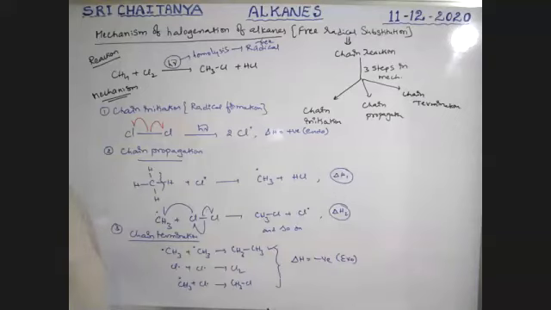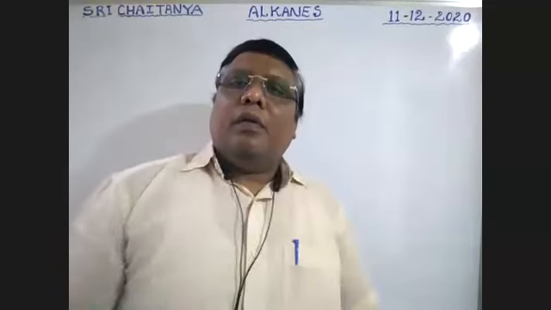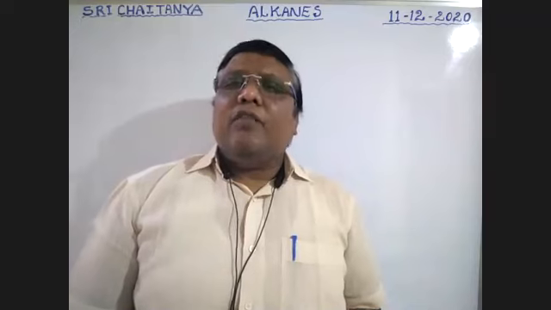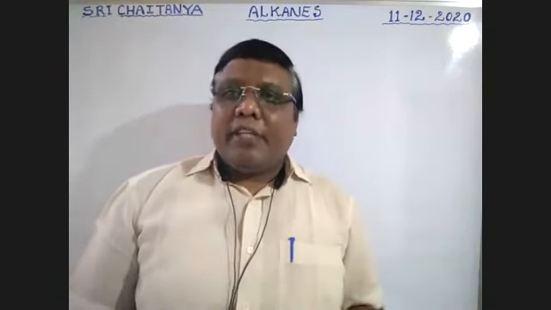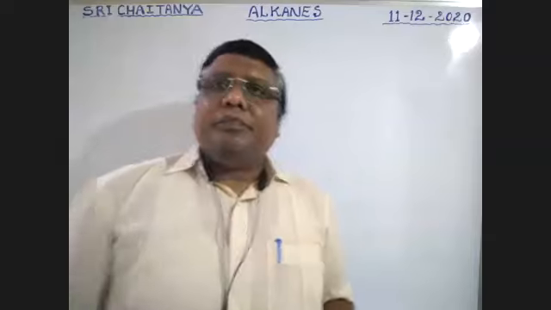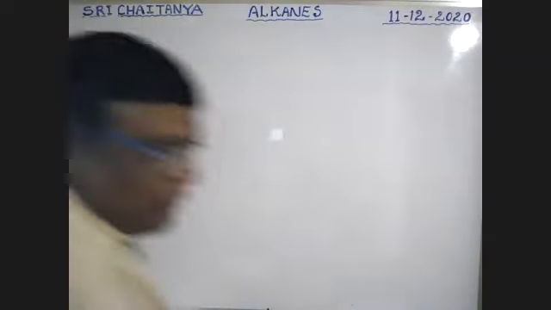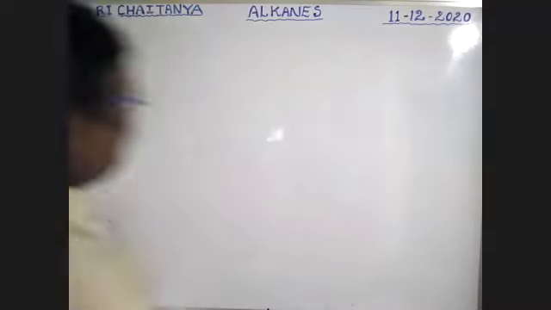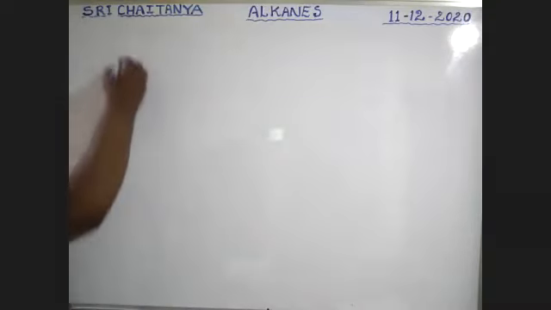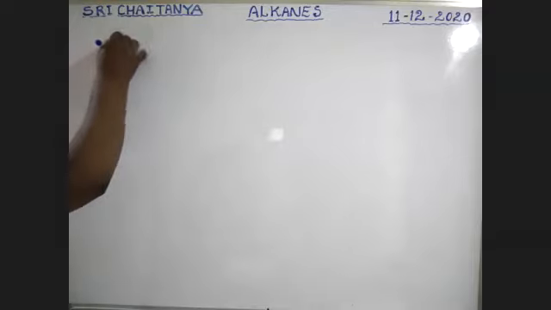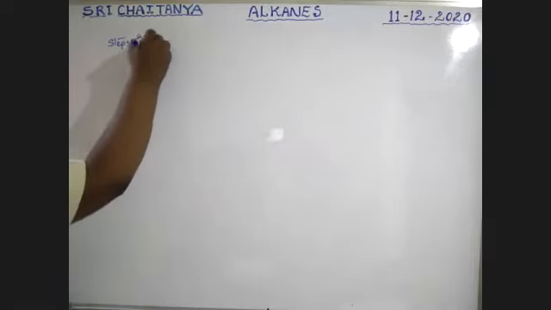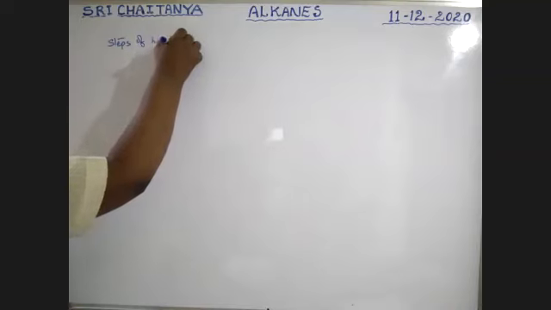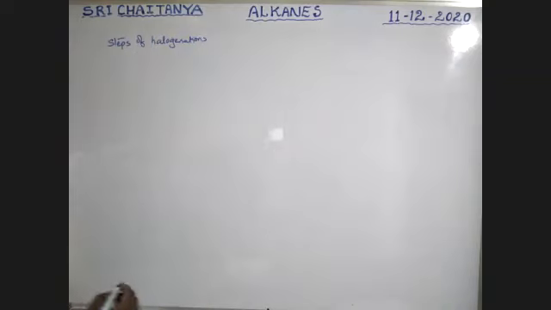Is this easy or not? Tell me, boys. This is the mechanism, boys. Now, energy calculations involved in different steps in the free radical mechanism. Note down this tabular form, boys. The columns: steps of halogenation.